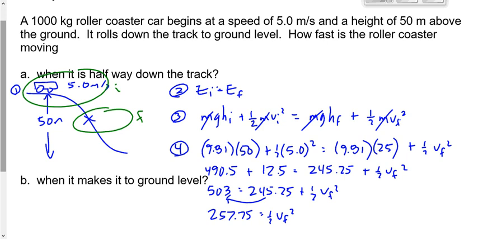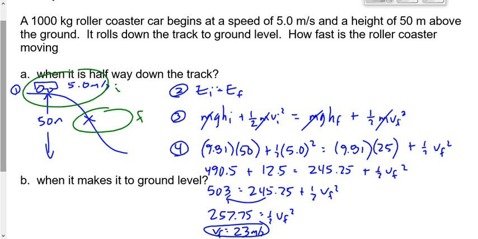How are you going to take that half over? Multiply by 2 or divide by a half. Gives you 515. Then you're going to square root it. When you square root it, you get an answer of 22.7 meters per second. So this roller coaster at the bottom of this hill is going at 22.7 or 23 meters per second. So you're going from 0 to almost 100 kilometers per hour in a time of just under 3 seconds as you free fall almost 50 meters down this roller coaster. You just love being able to scare people.